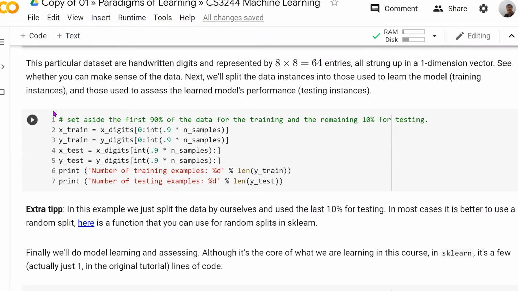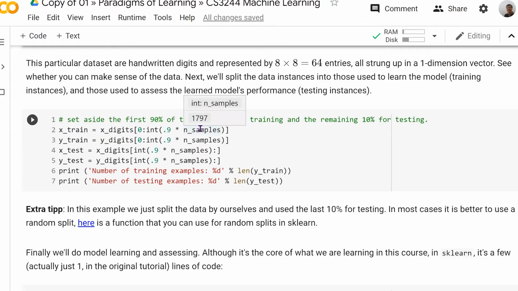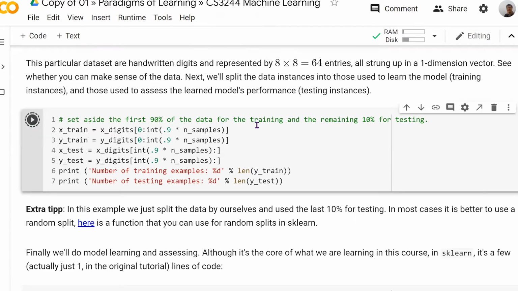What we want to do is split the data so that we can learn a model. By learning a model, it means trying to induce some patterns, a decision function, to decide whether to think of that as a particular number or not. I'm going to run this cell.